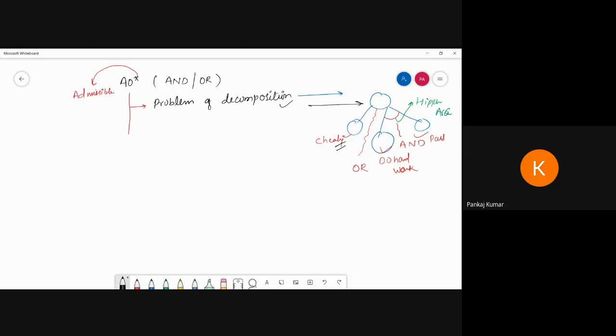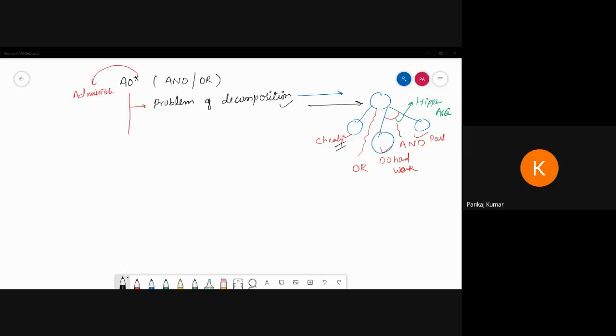So आपके पास दो वेराइटी है. We can get a goal from the cheating, or you can get a goal from the do hard work, and you have to pass the examination. Okay, is it clear? Those who are present, you can understand what the meaning of problem of decomposition is.